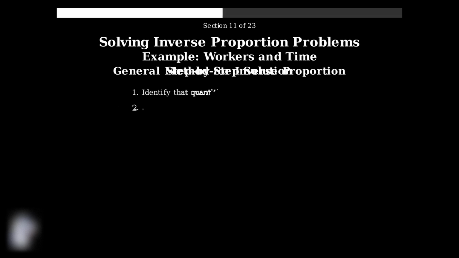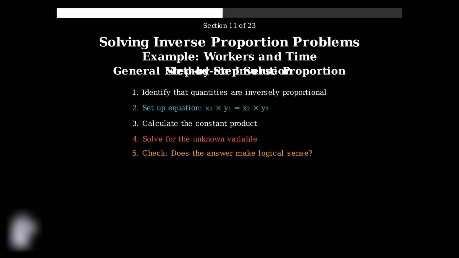Here's the general method for solving inverse proportion problems. First, identify that the quantities are inversely proportional. Then, set up the equation using the constant product principle. Calculate the constant, solve for the unknown, and always check that your answer makes logical sense.